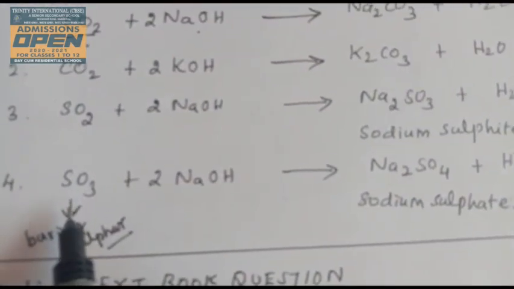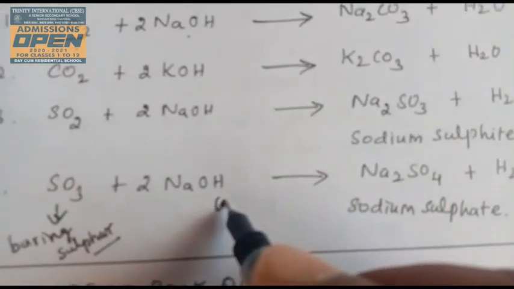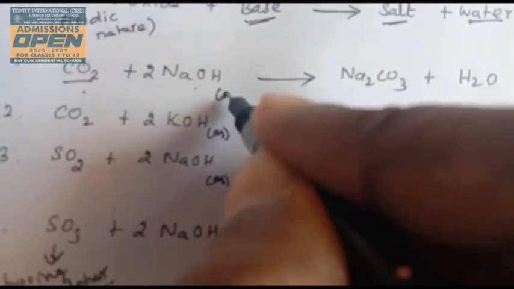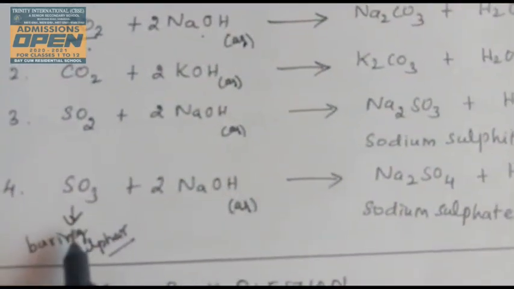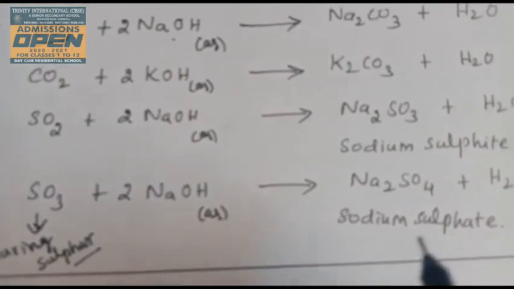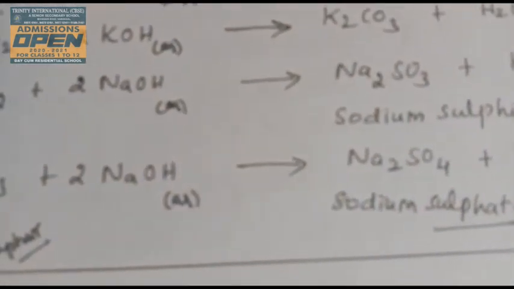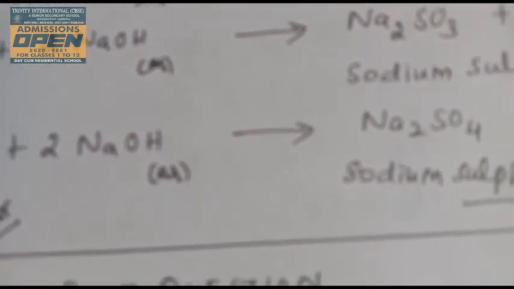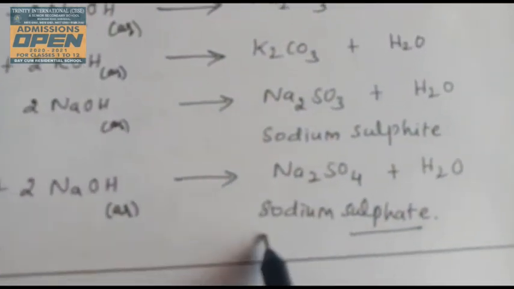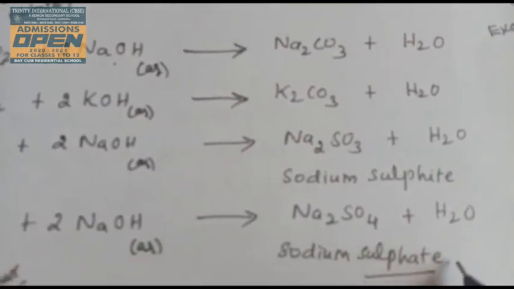Now sulfur trioxide passes through the sodium hydroxide solution. That is an aqueous solution, not solid. This sulfur trioxide passes through the sodium hydroxide solution to form sodium sulfate. Here SO4 is a sulfate, SO3 is a sulfite. Sodium sulfate and a water molecule are formed. This is also a neutralization reaction.